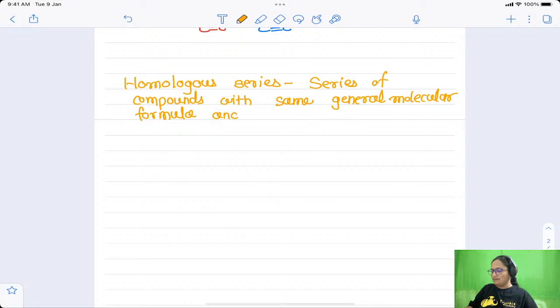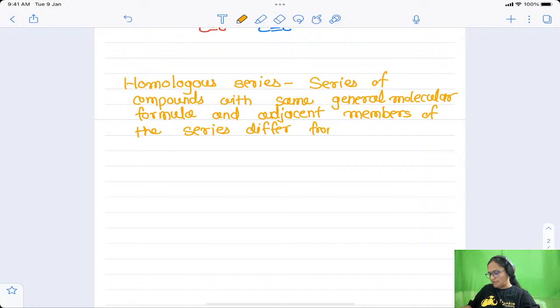and adjacent members of the series differ from each other by CH2 group.